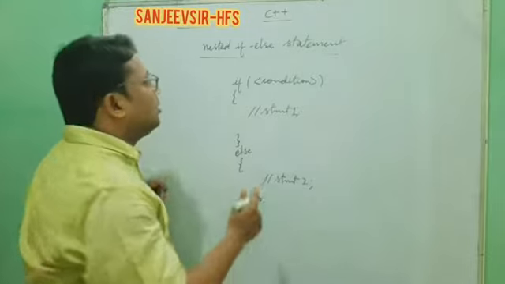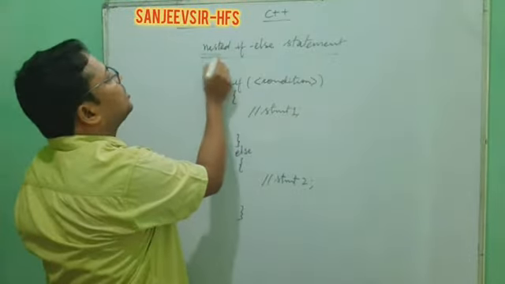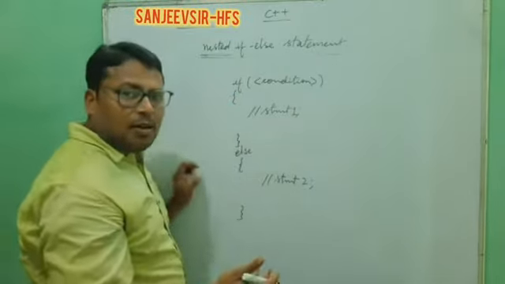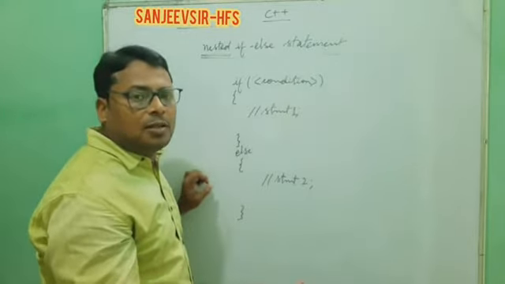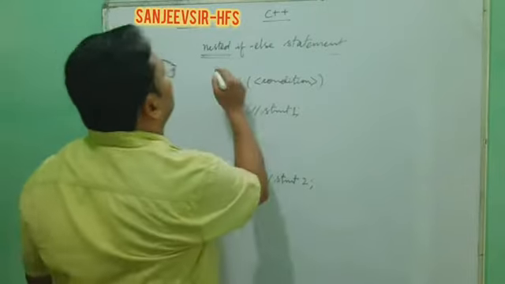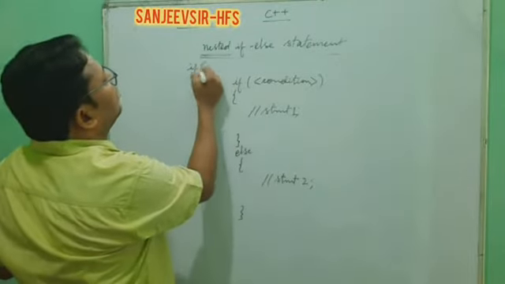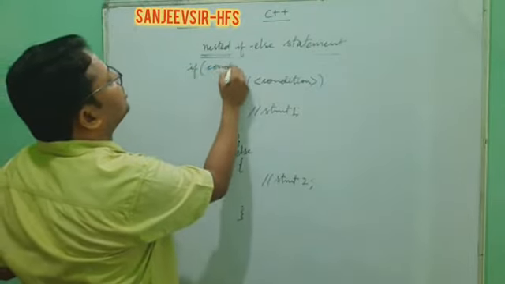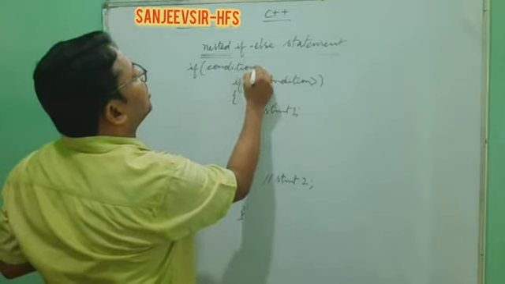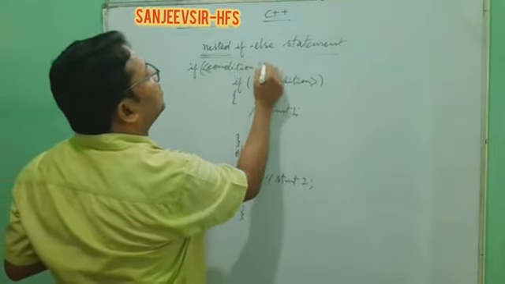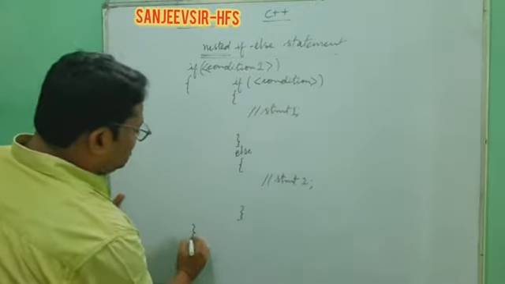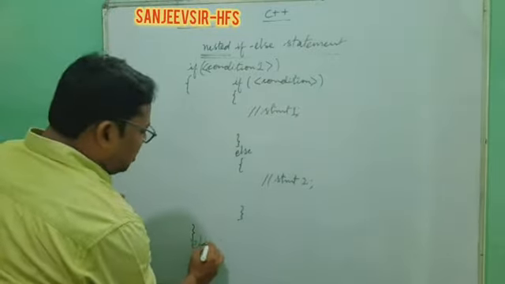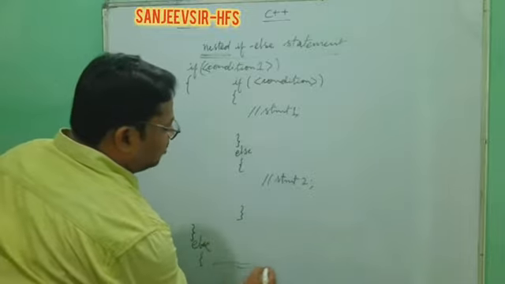But when we talk about nested if-else, what do we mean by nested in English? Nested means one inside another. One if will also be here, with another condition, condition 1, and inside this body you put all these things, and then else will be here, and inside this else we do another operation.